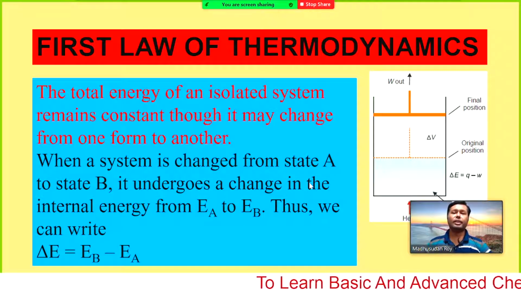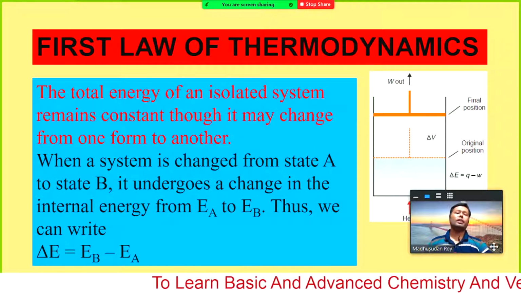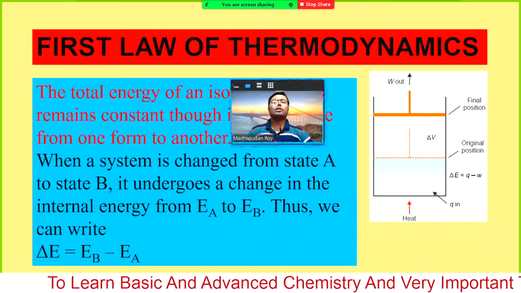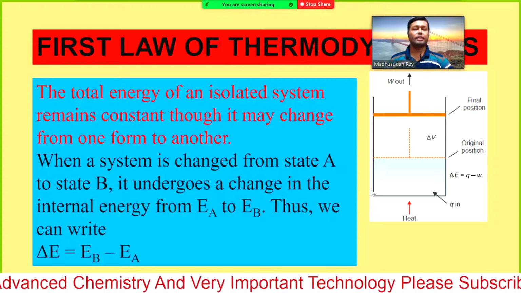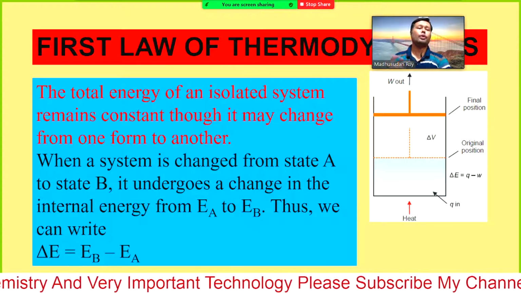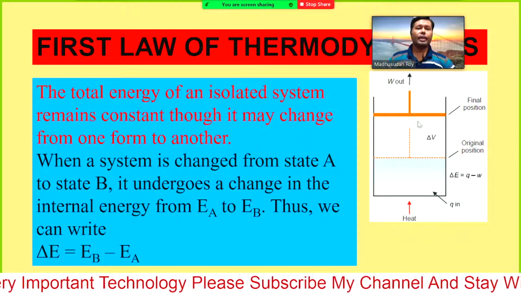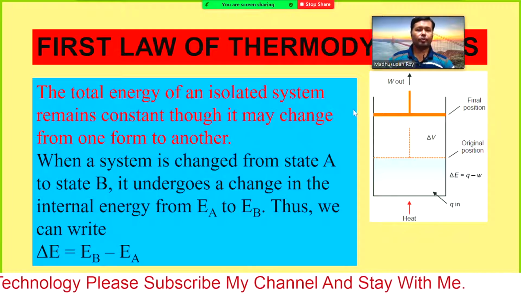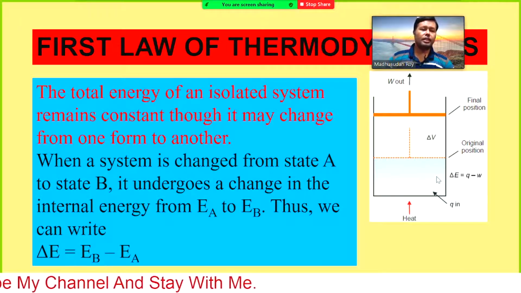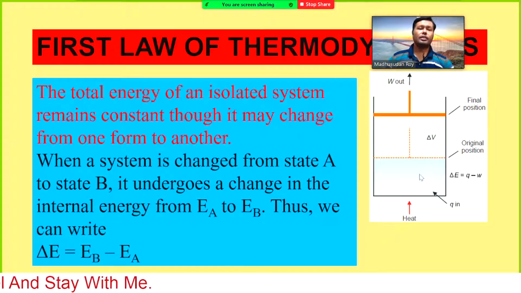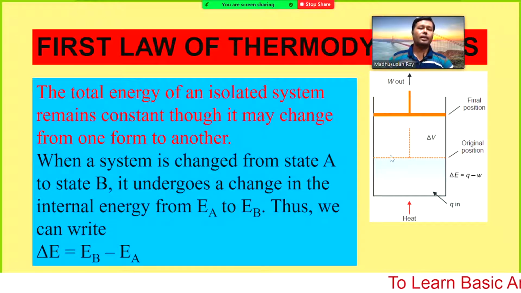What does an isolated system mean? An isolated system is a system where neither energy nor matter can transfer from the system to the surroundings. So, if we consider this a system, it is a closed container, an isolated container, with a frictionless piston and some expandable gas.